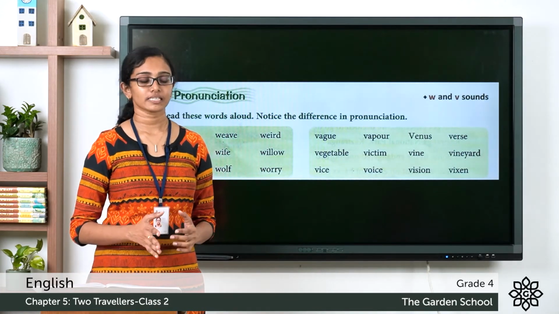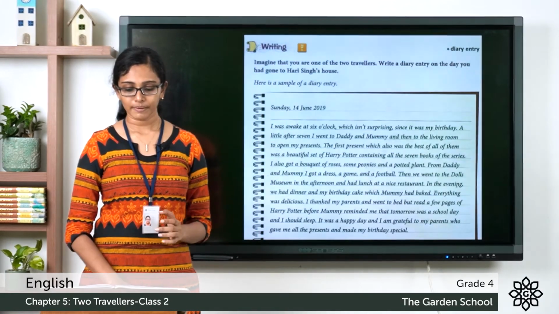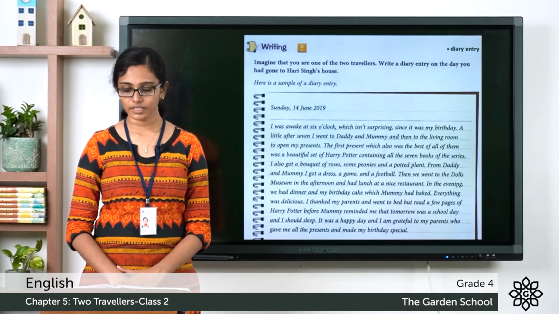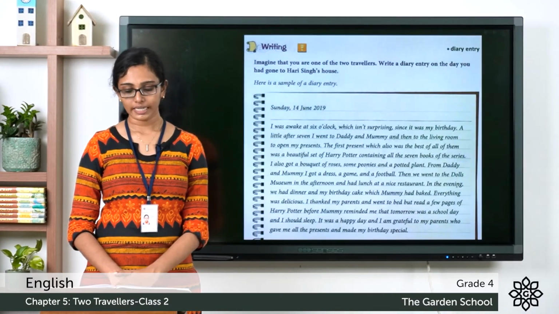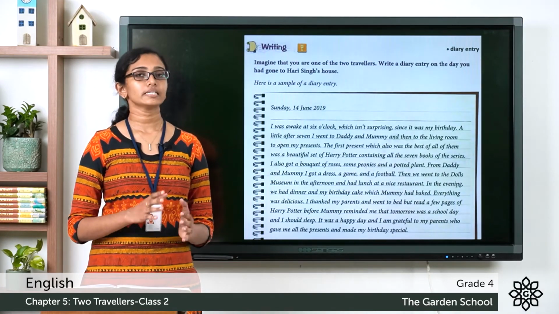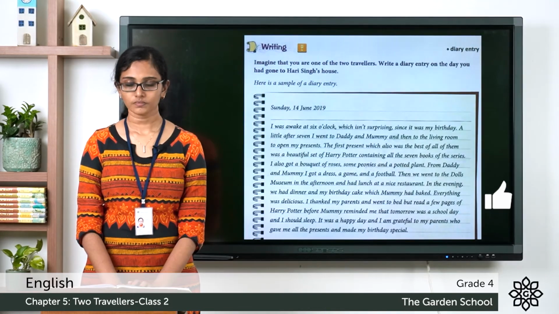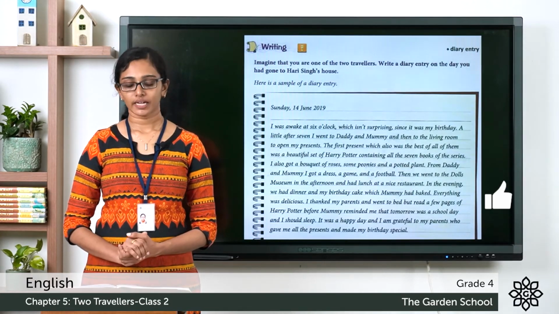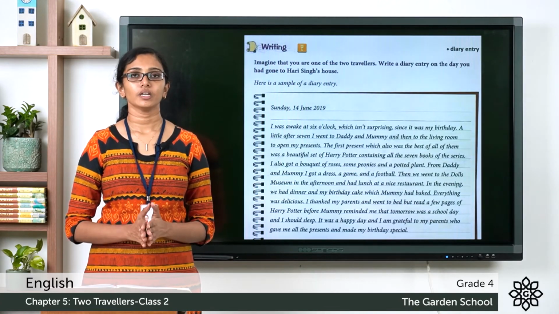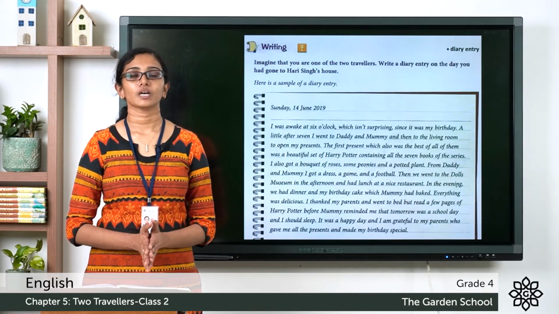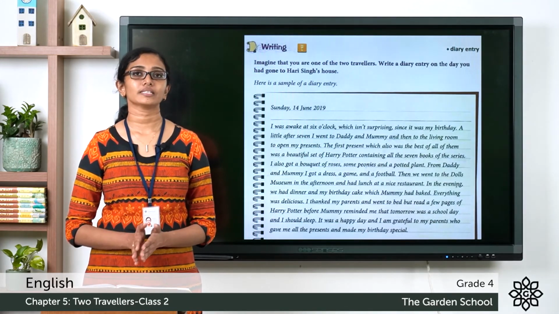The next section is writing, and it's about a diary entry. Imagine that you are one of the 2 travelers. Write a diary entry on the day you had gone to Hari Singh's house. So we have already discussed about writing diary entries in previous chapters. When you write a diary entry, first you write the date. And after that, you can describe all the happenings from morning to evening that happened on that day. This one you can do as a homework.